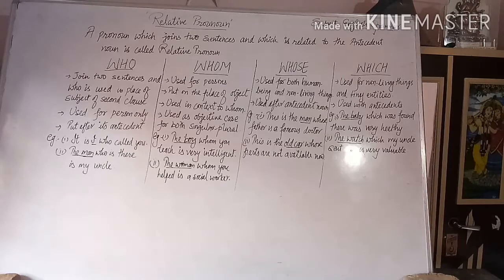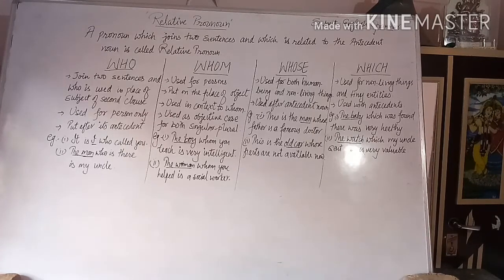The second example: the man who is there is my uncle. The underlined word is the man, so it is the antecedent, and who follows the antecedent. So those are the conditions of who.